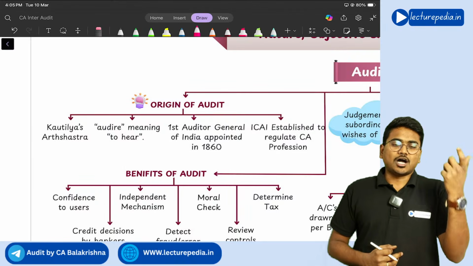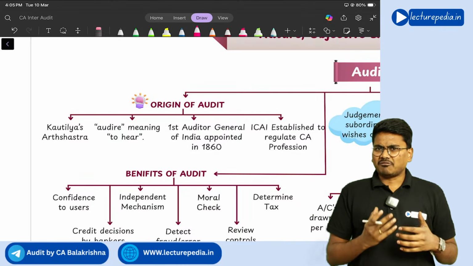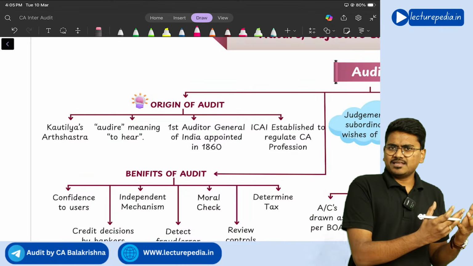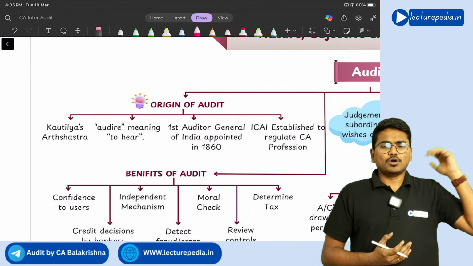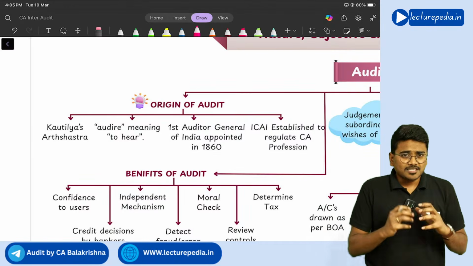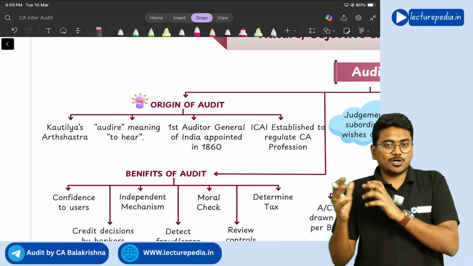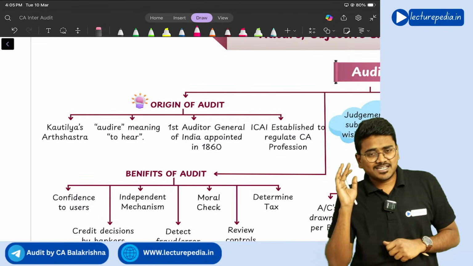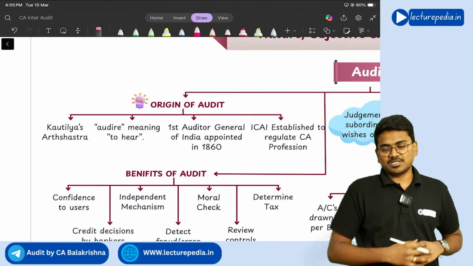From that word audire, the term audit has been taken. Why was audire used to derive audit? In olden days, auditors used to listen to the accounts that were read out by the accountants. So listening means audit, and from that the term audit has been derived.